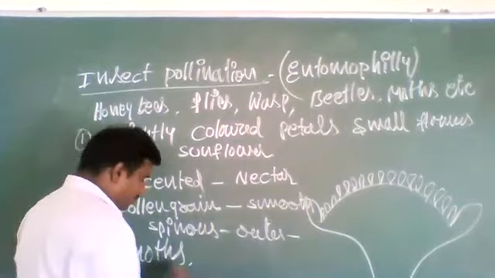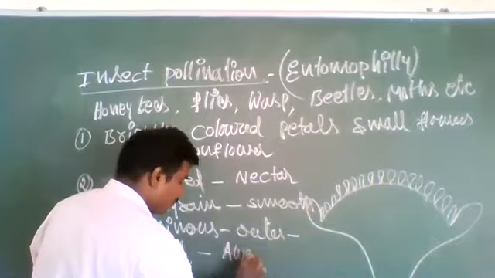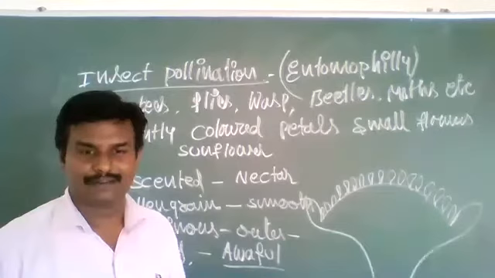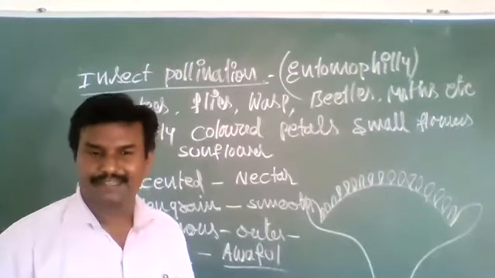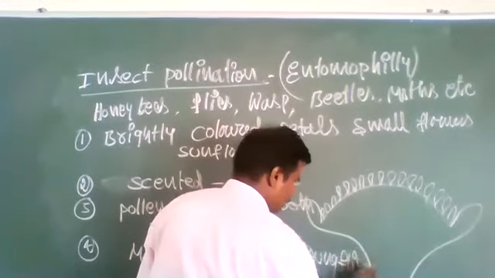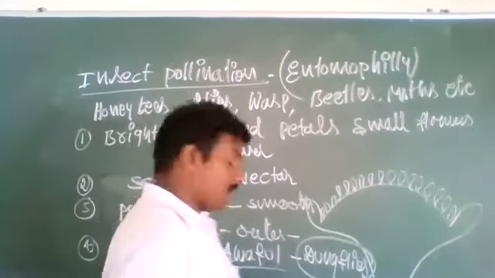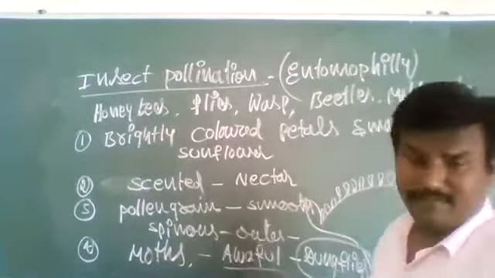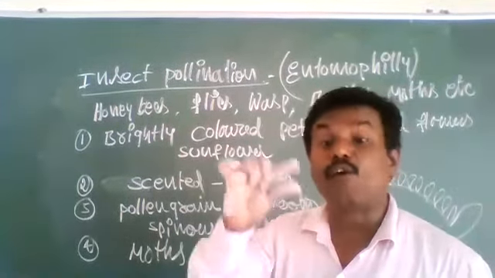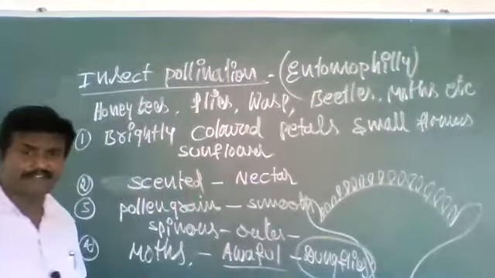Okay, some flowers emit a harmful smell, foul smell, meat smell to attract dung flies. See, some flowers emit a meat smell, harmful or foul smell to attract dung flies. Like this, they show various kinds of modifications.